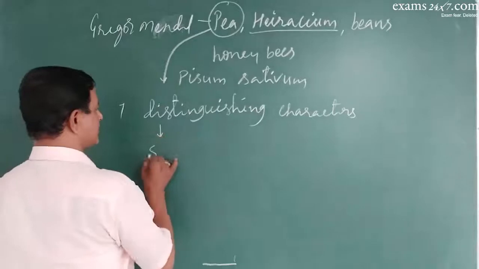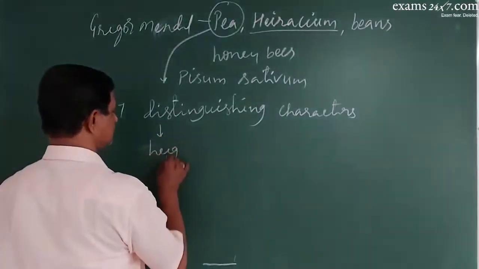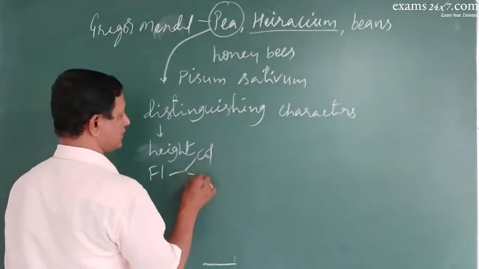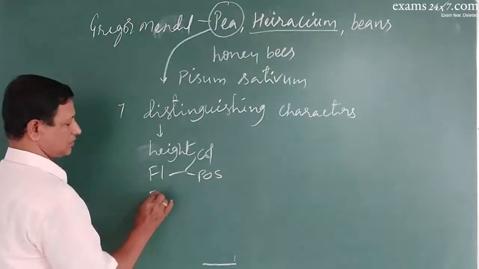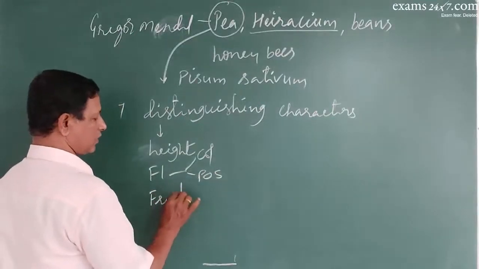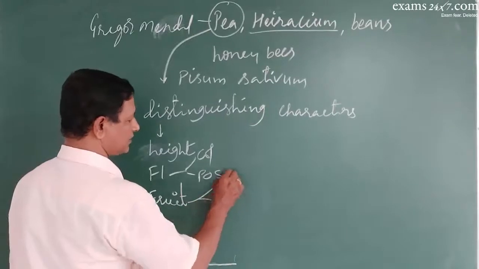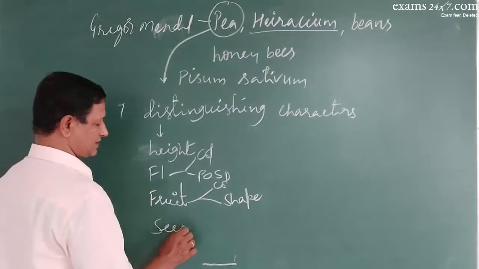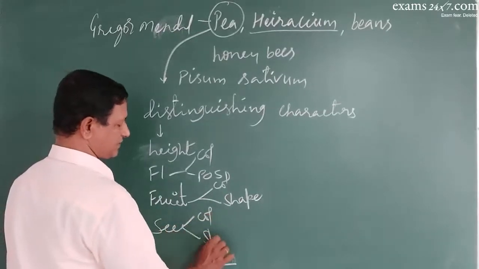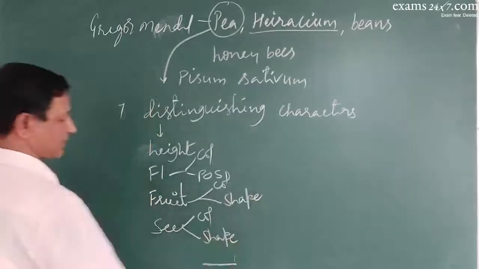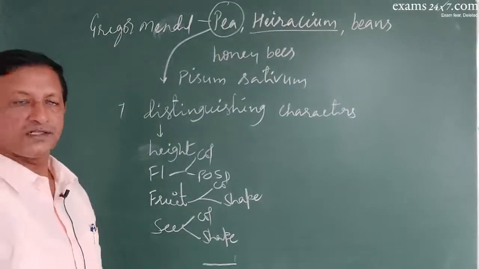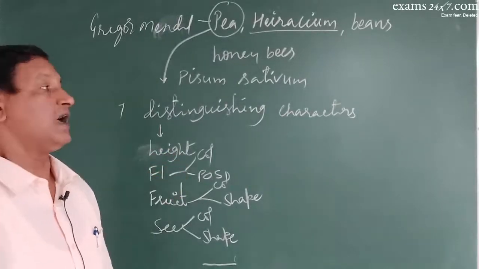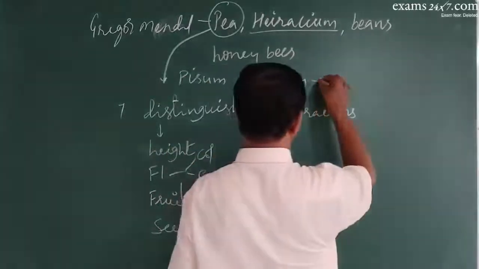They were the height of the stem, then flower color and flower position, pod, which is also called fruit, the fruit color and fruit shape, and seed color and seed shape. Thus, he identified 7 distinguishing characters in Pisum sativum.